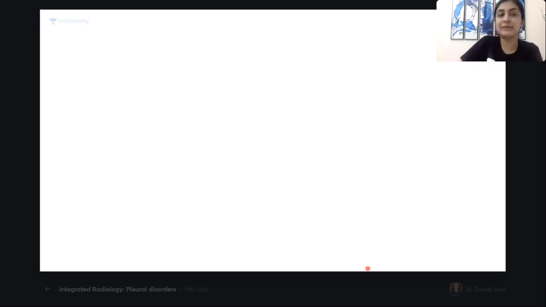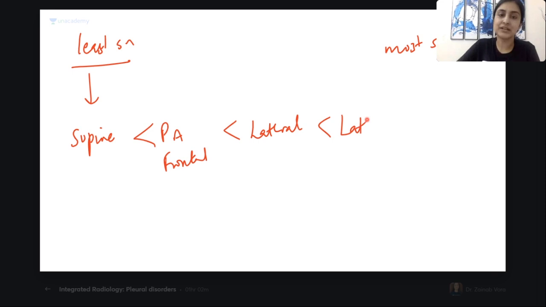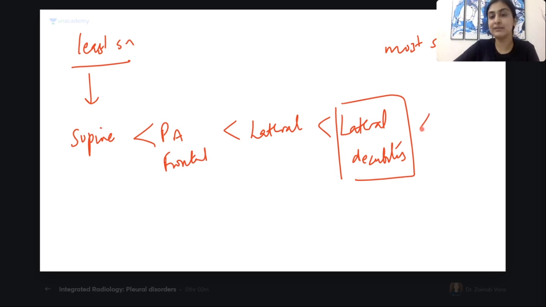Now you guys tell me the order from least sensitivity to most sensitivity. Let's make the order. Least sensitive, first will be supine. What after supine? A frontal PA view. After that, what after that? We will have the lateral view. After that, the most sensitive X-ray if they ask us: the lateral decubitus, correct? And then if they ask us the most sensitive investigation, yes, it will be ultrasound.